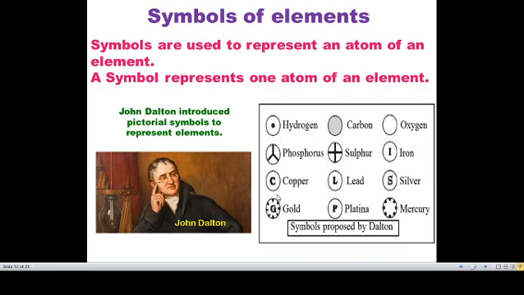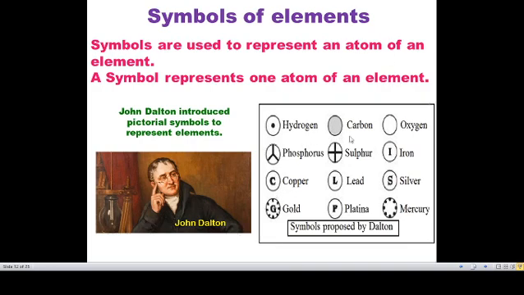So a symbol represents one atom of an element. First, John Dalton introduced pictorial symbols to represent elements. He drew some pictorial symbols. Hydrogen is a circle with a center dot. Carbon is a shaded circle. Oxygen is a plain circle. Like that we can see hydrogen, carbon, oxygen, phosphorus.